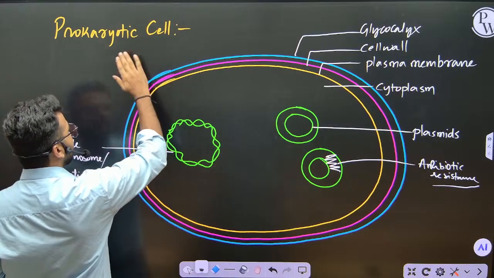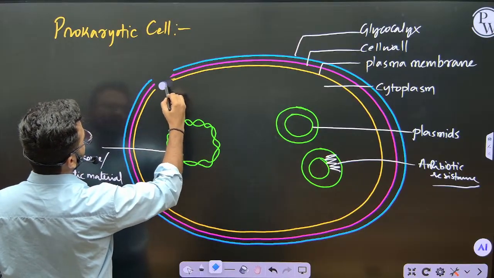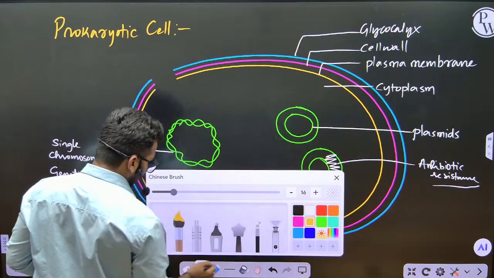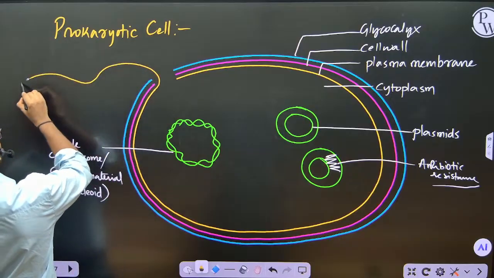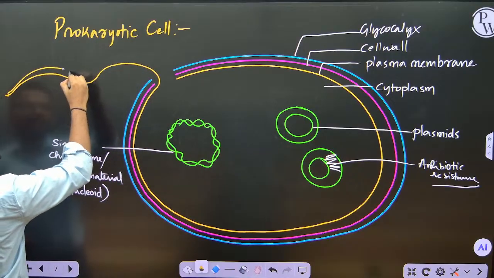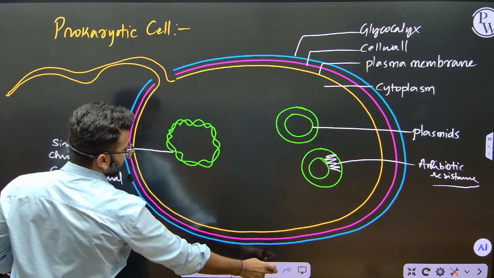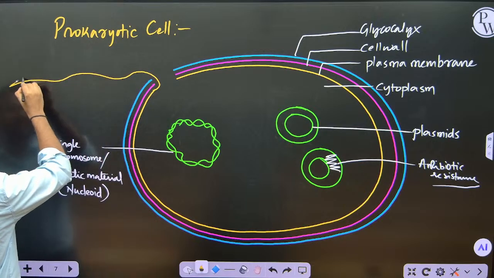Okay, so that is about plasmids. Now about the outer envelope: the cell membrane, the yellow colored line, is extended outwardly to make an extension of the cell membrane.